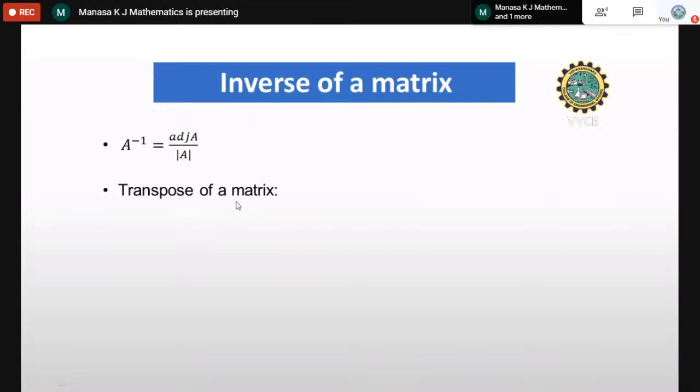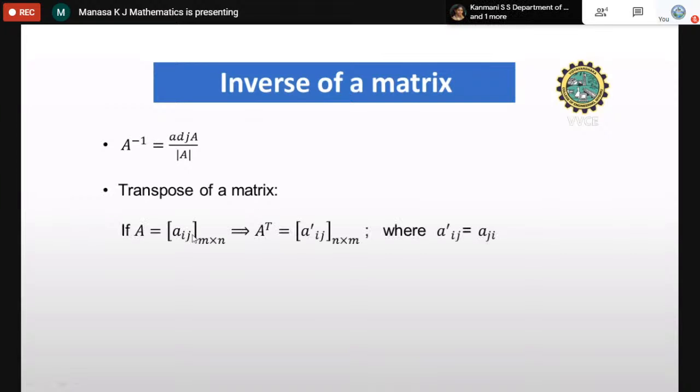Next definition is the transpose of a matrix. If you take A as a matrix of order m cross n, then A transpose is of order n cross m. A transpose is nothing but we write the rows as the columns, just interchange them, where the element Aij of A becomes A prime ij, which equals Aji.